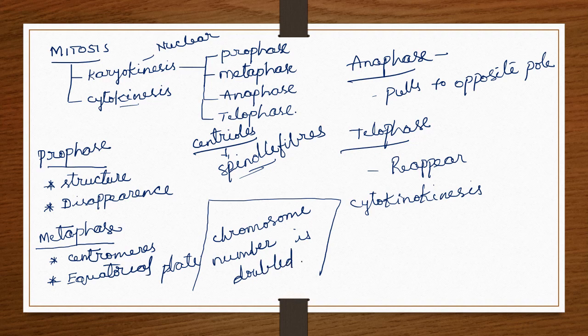So this we need to remember. It happens during mitosis. So let's come to meiosis.